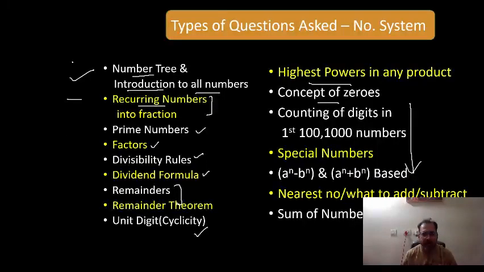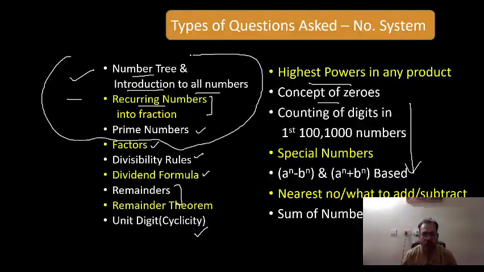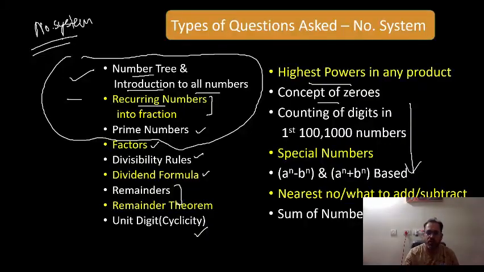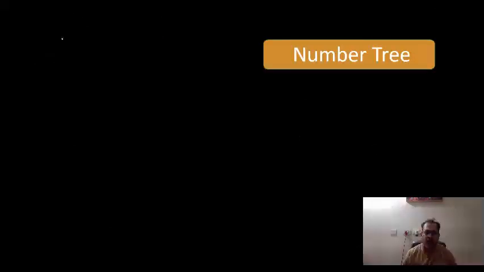So let's start. We will try to cover at least 4 or 5 types today, and this topic is a bigger topic, so it may take 1 or 2 classes. Let's try to cover maximum portion in this class, and then we will study the rest in the next class. So let's start with number system.